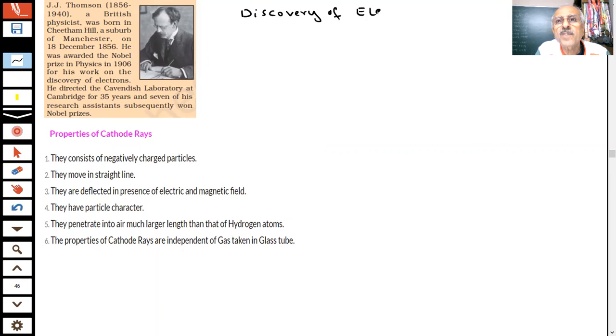Who discovered the electron, students? You are aware that we showed you last time that J.J. Thomson discovered electrons, and we showed you the cathode ray tube experiment, in which cathode rays were found. They were moving from the cathode towards the anode side, and these particles were found to be negatively charged particles, moving in a straight line. So this experiment was done by J.J. Thomson, and the electron was discovered.